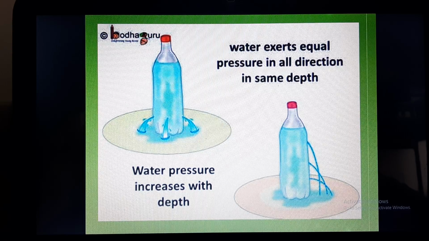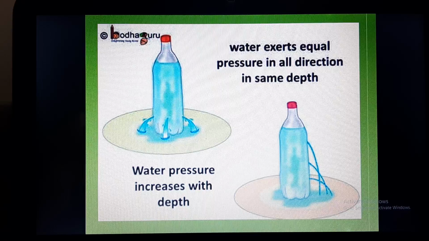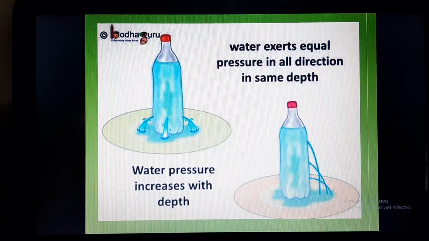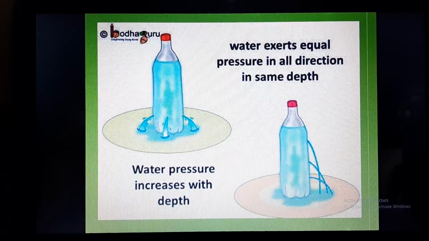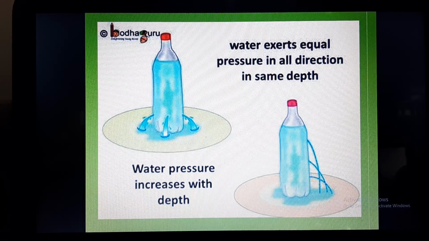And as the depth decreases, what is the opposite of depth? Height. So if the depth is decreasing, that means height is increasing. So with the increase in height or decrease in depth, the pressure will also decrease. So one learning is that whenever depth increases, pressure exerted by water or fluid also increases. So this can be observed in these activities.